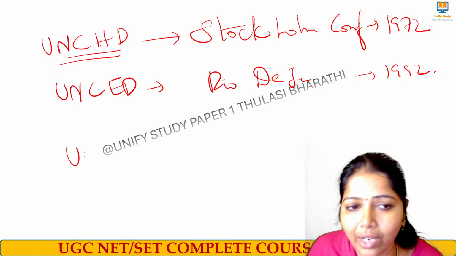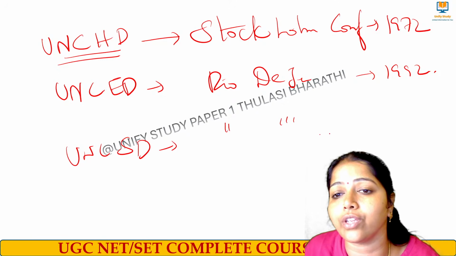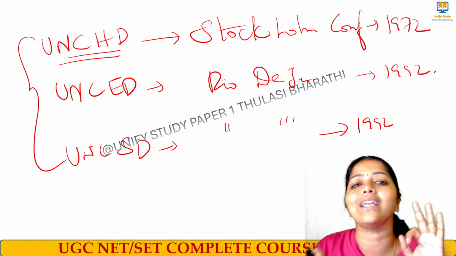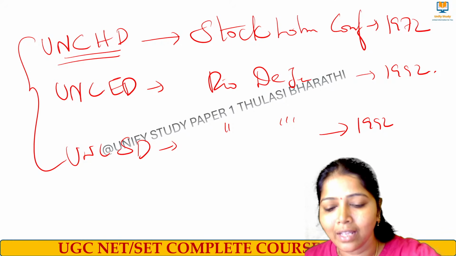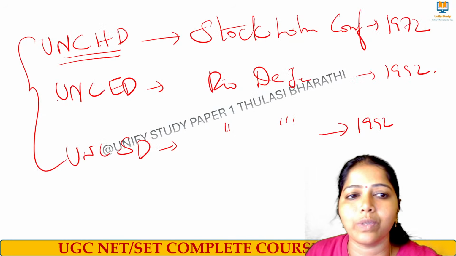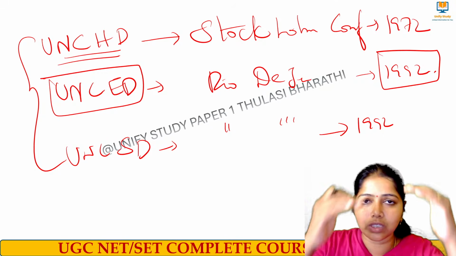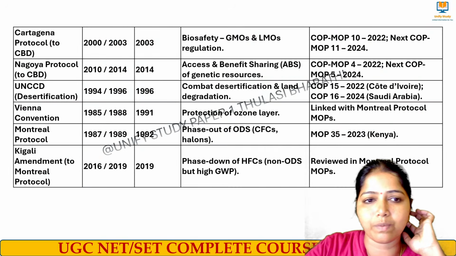Okay, and then the United Nations Conference on Environment and Development, this was also held in Rio de Janeiro in the year 1992. Three important international conferences for the environment. Here, this UNFCCC is connected with this UNCED, which was held in 1992. So in this UNCED 1992, what happened? This UNFCCC was being framed.